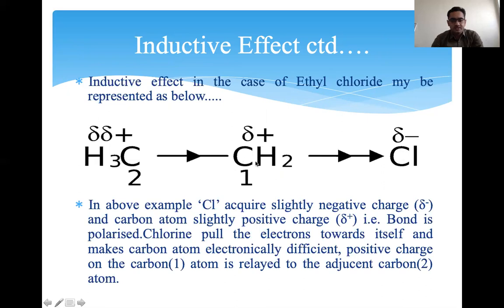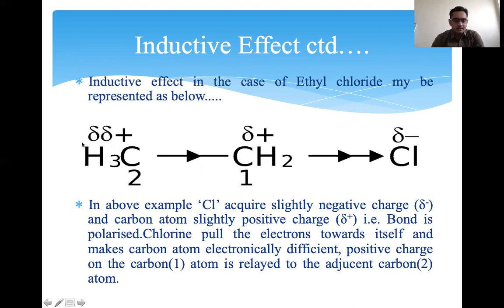So there is no electronic similarity here. This deficient carbon also pulls the electrons towards itself, and this is due to the chlorine. So we can say the chlorine has an effect on this CH3 also, but not the same effect as on carbon number one. There is a lesser effect.